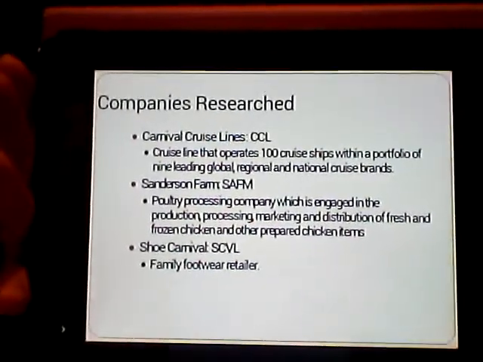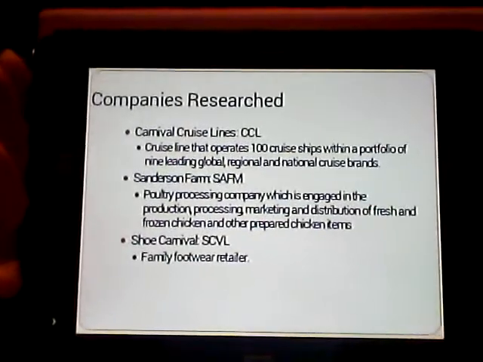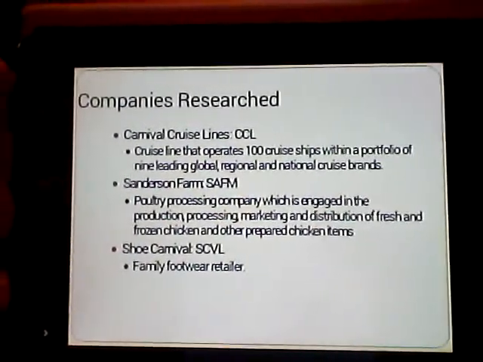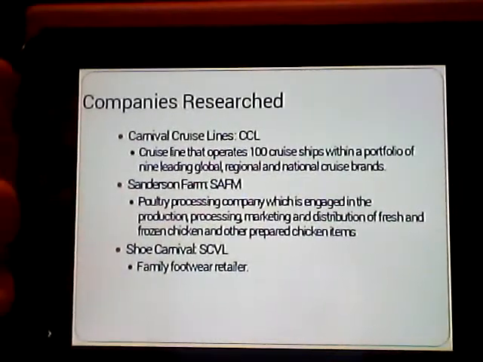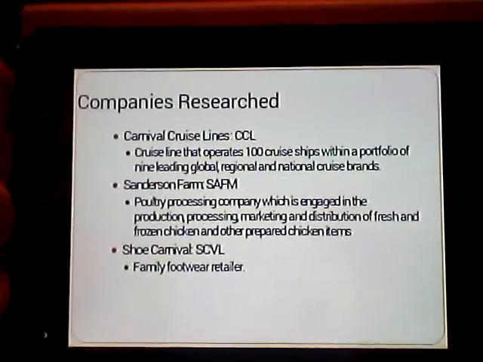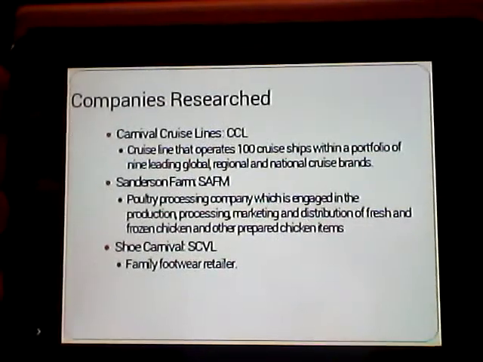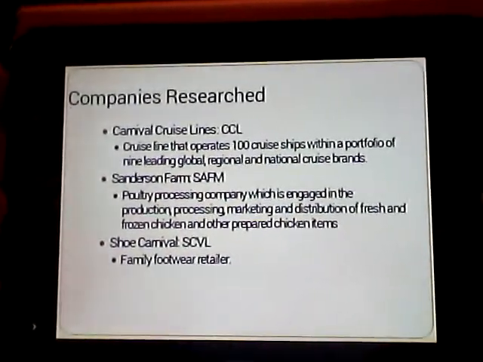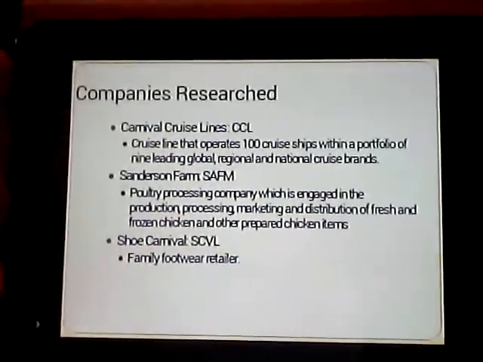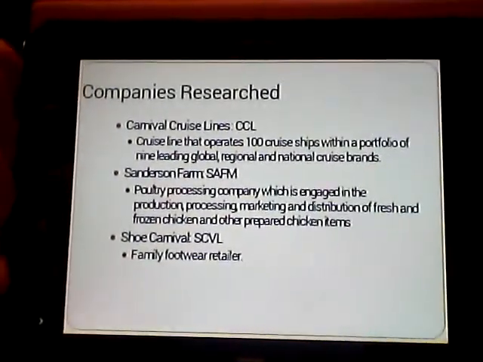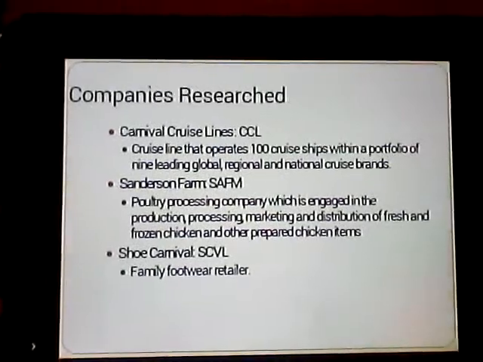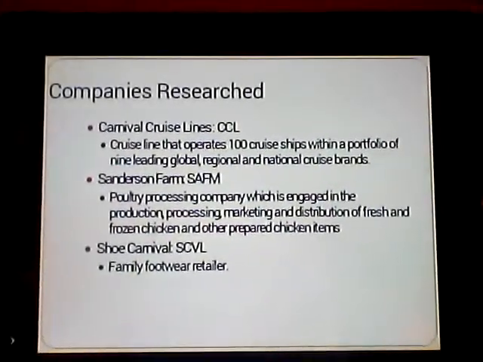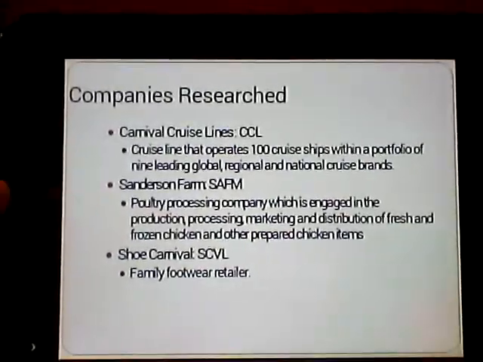The second company was assigned by the class, and it's Sanderson Farms. They're a poultry processing company which is engaged in the production, processing, marketing, and distribution of fresh and frozen chicken and other prepared chicken items. They're kind of well known around here because they have a plant right in Hammond. The last company that I decided to research was Shoe Carnival. They're known for their buy one get one half off offers occasionally, and they're just a retailer of family footwear.